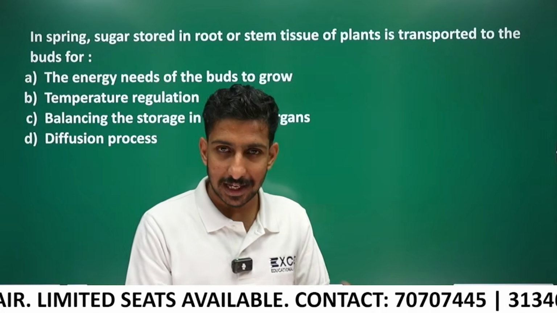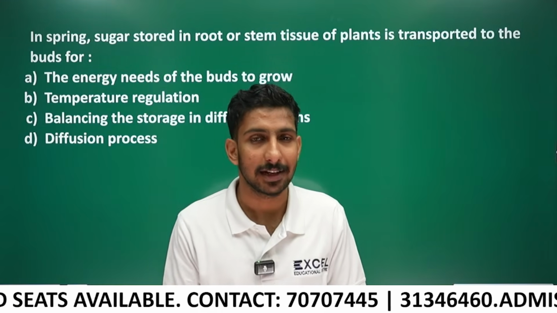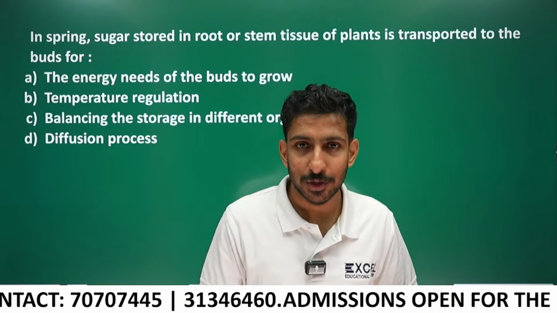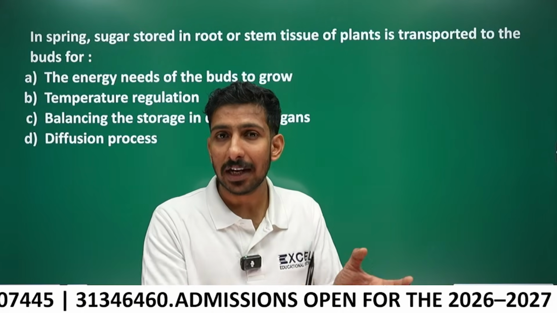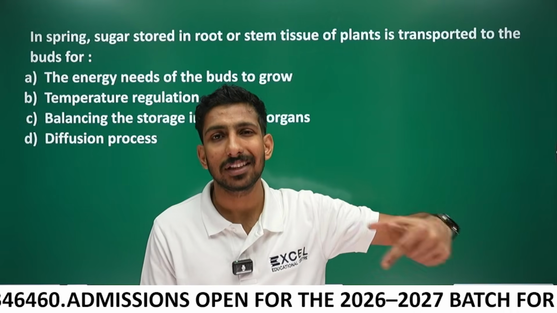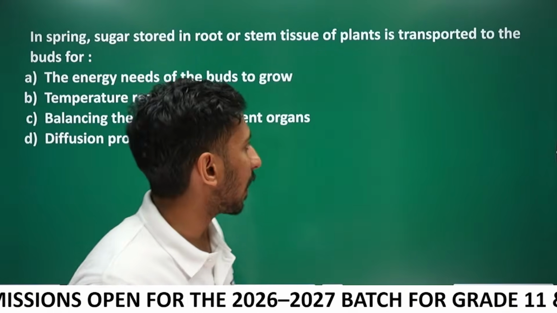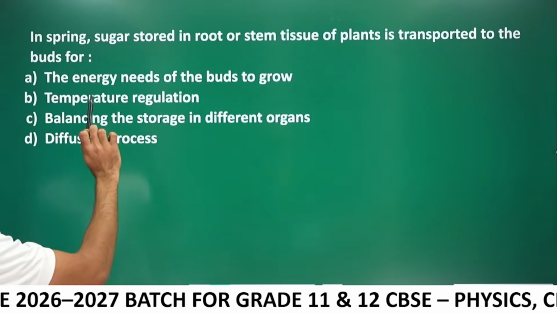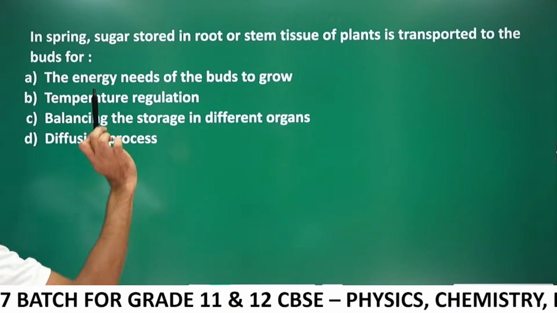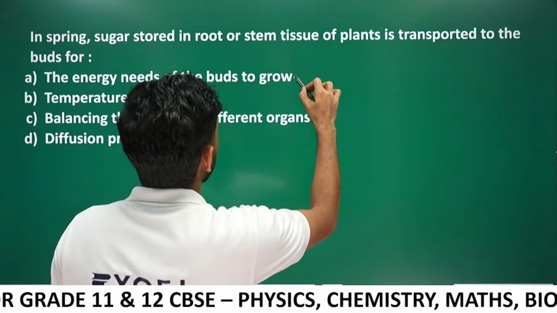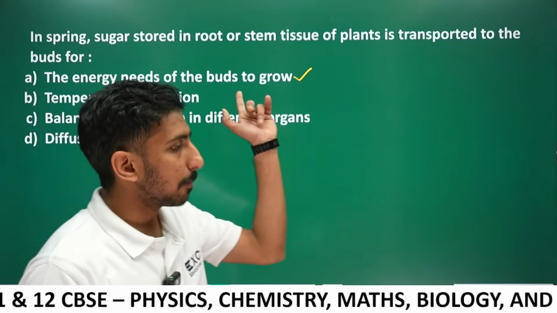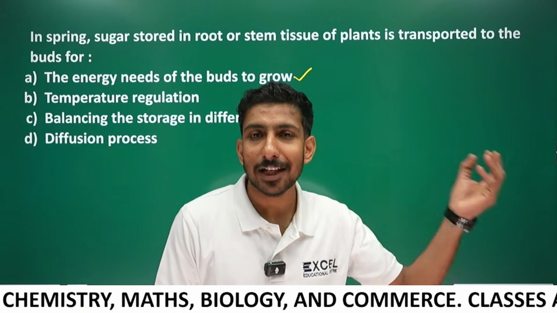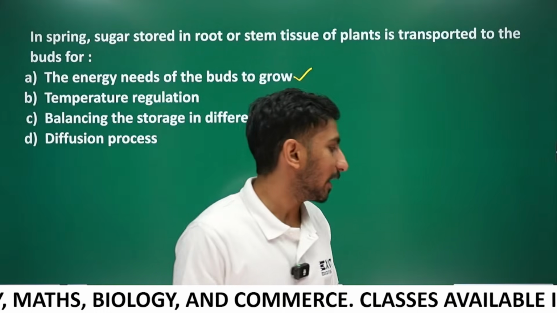Okay, but in some cases in spring season the food is taken back from the storage organ, maybe from root or stem. Understood? And the food is taken from the storage organ and delivered to the shoot apex or the young buds. What is the purpose of that? The energy needs of the buds to grow, temperature regulation, balancing the storage in different organs, diffusion process, and the answer is the energy needs of the buds to grow. The buds need energy to grow, so the food should be transported from storage organ to buds. Okay, next question.